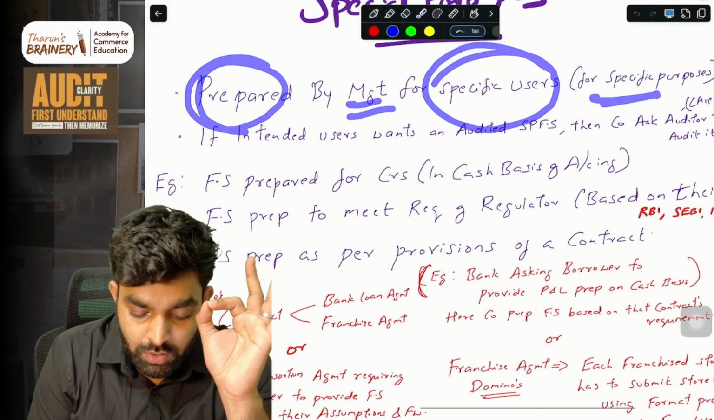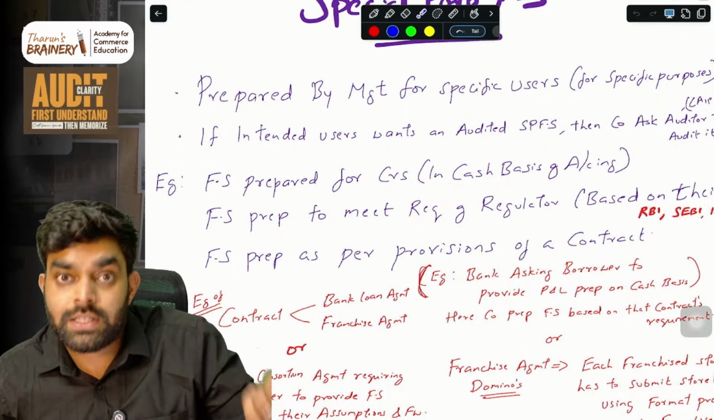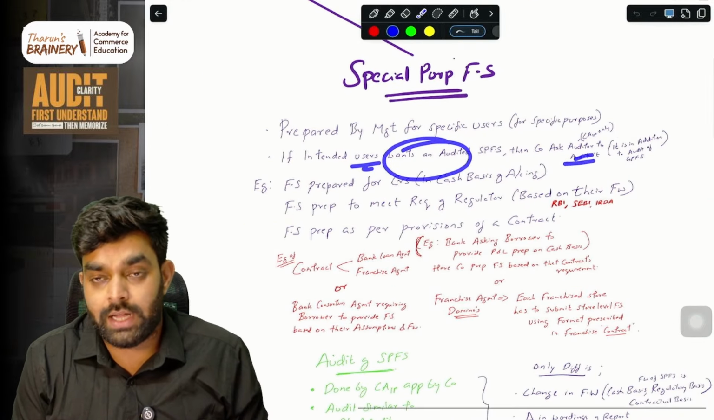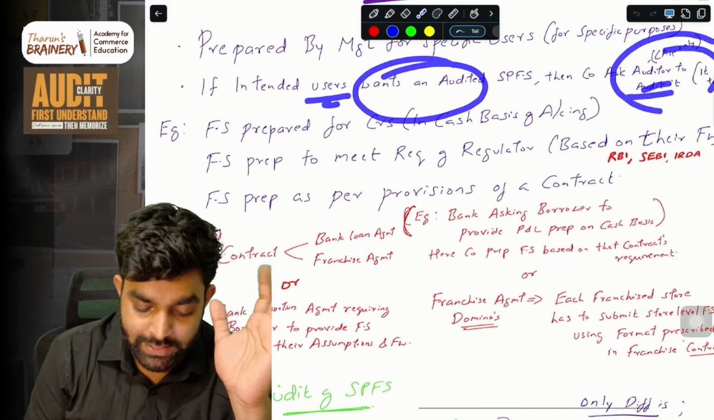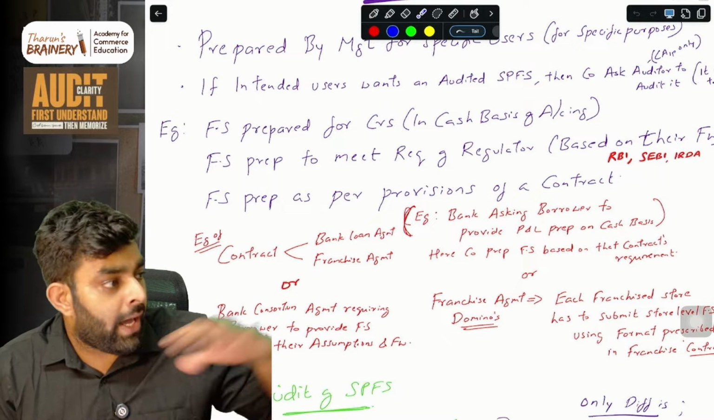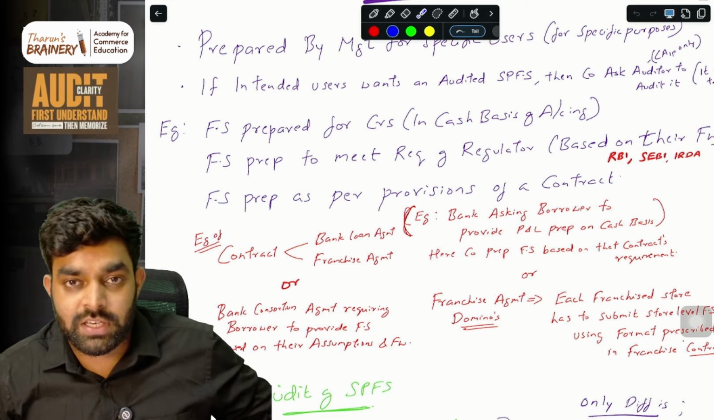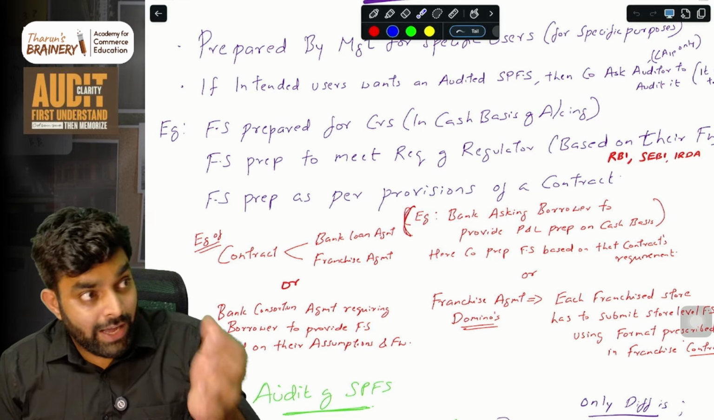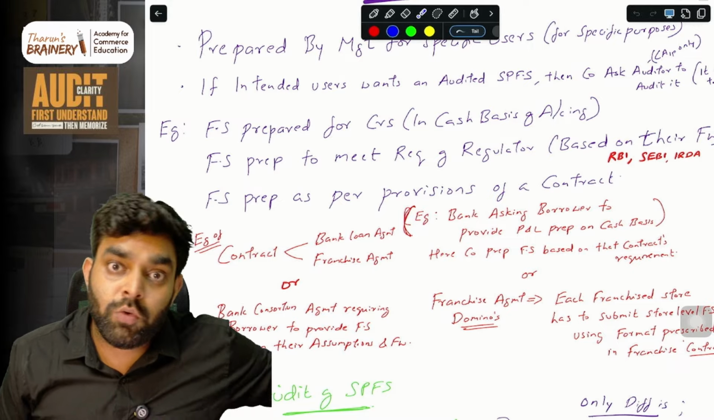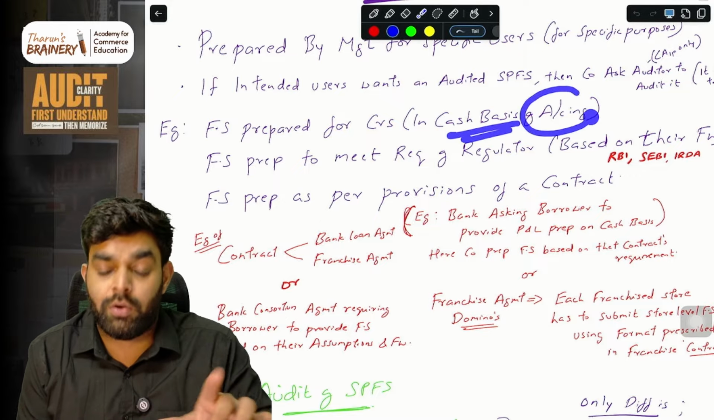The intended users are those for whom we are making these financial statements. If the intended users want an audited special purpose financial statement, obviously then we ask the auditor to do the audit. Example, financial statements prepared for creditors. Sometimes my creditors say, sir, I need your financial statement. We give our normal financial statement, and they say no, not this, I want your special purpose financial statement. That is, this normal financial statement is made on the accrual basis of accounting, and I want you to make a financial statement on a cash basis of accounting and give it to me.